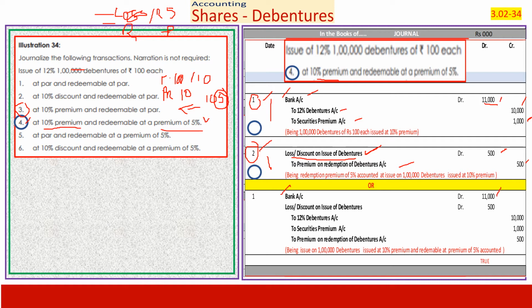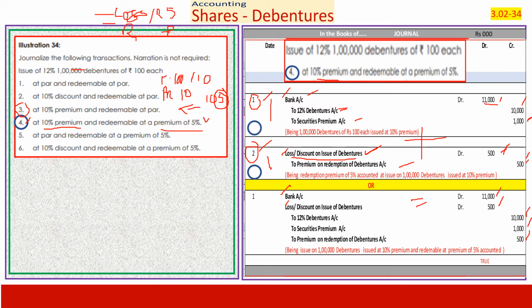I have got loss on issue of debentures 500, take it to the debit side. Go to the first entry: 12% debenture 10,000, securities premium 1,000, and premium on redemption of debentures 500. Effectively, you have taken entry 1 and entry 2 and made entry 3.